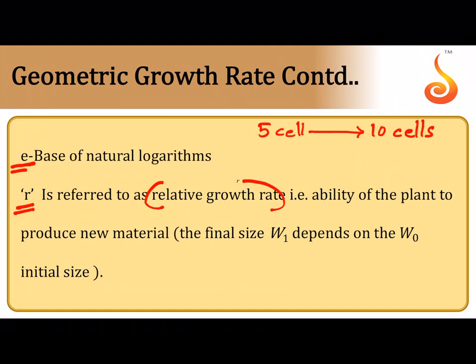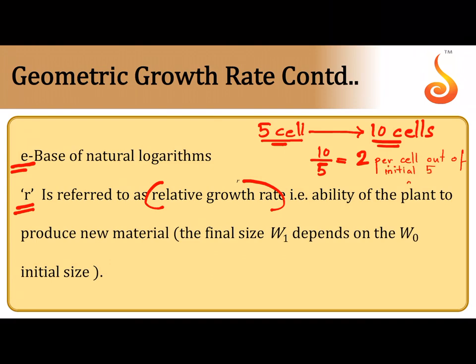Now if I ask you to find out the growth rate per unit initial parameter, you will consider that initially there were 5 and now there are 10, so you will say 10 divided by 5. So for all the initial 5 cells, the growth rate is 2. So there is 2 per cell out of the initial, how many were there initially? Out of the initial 5 cells, 5 twos are 10.